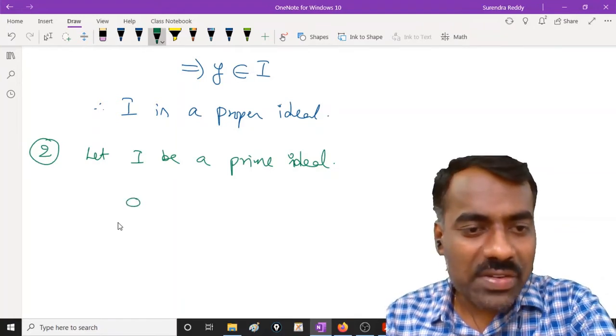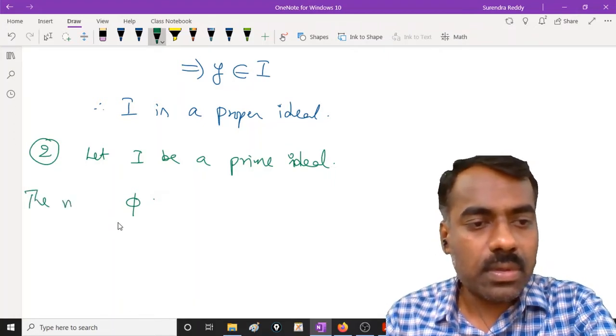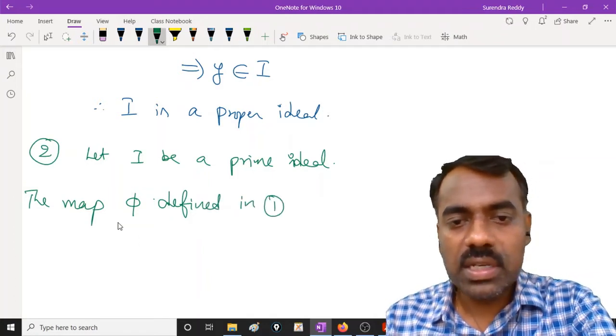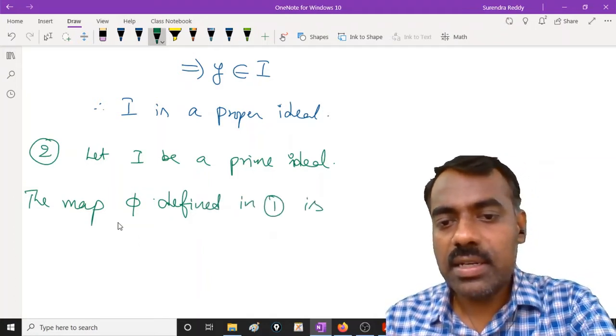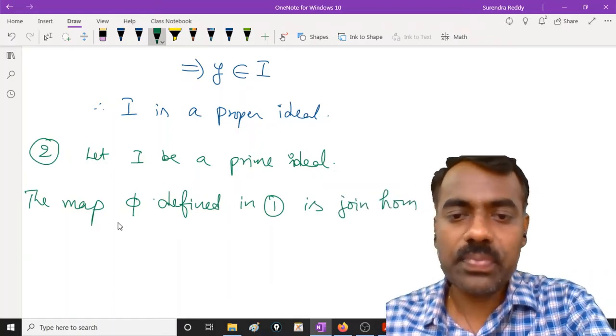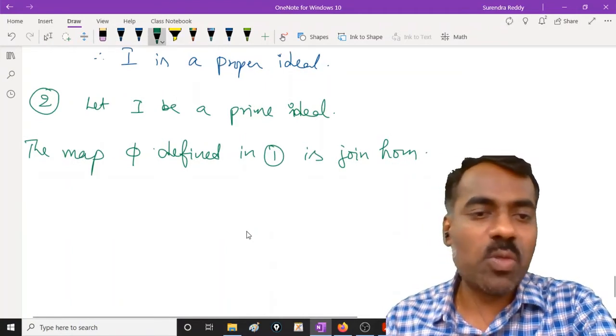Whatever we have defined earlier, take the same thing. The map phi defined in 1 is now a join homomorphism, right? We have to only prove that the map is also a meet homomorphism now.